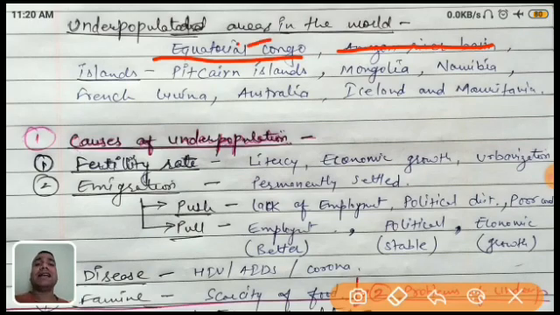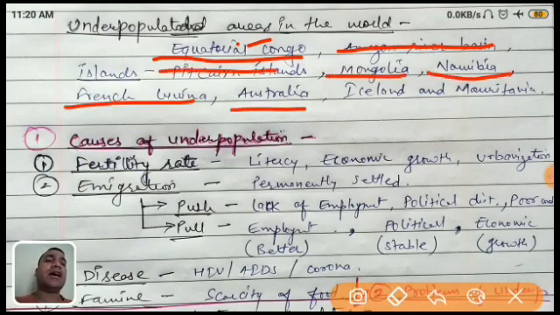There are also some islands, because of the physical conditions, like Pitcairn Island, Mongolia, Namibia, French Guiana, Australia, Iceland, and Mauritania or Mauritius. These are places where the population is also very less. It means we can say it is underpopulation. I hope it is clear.